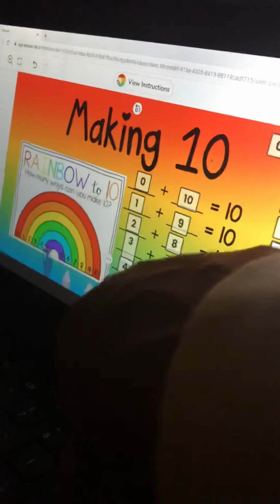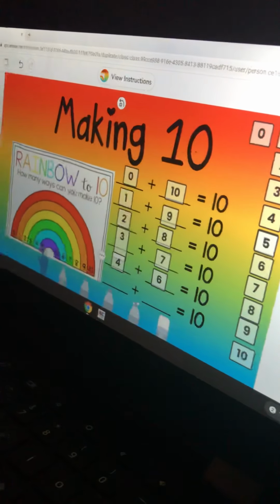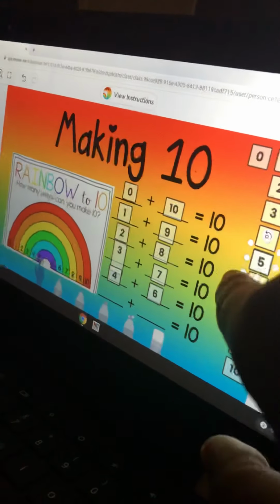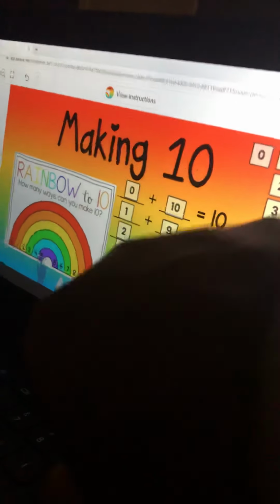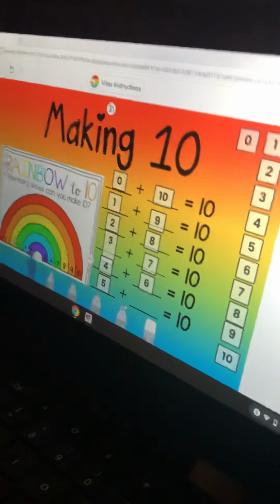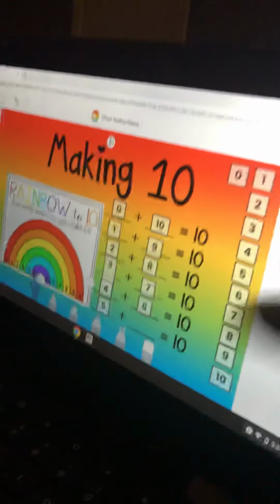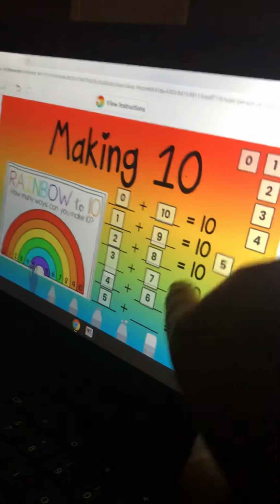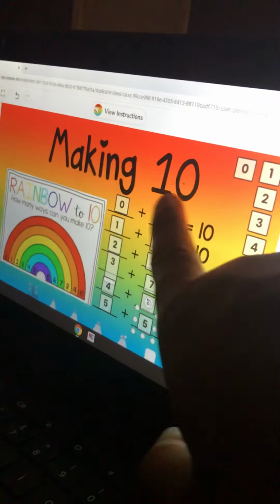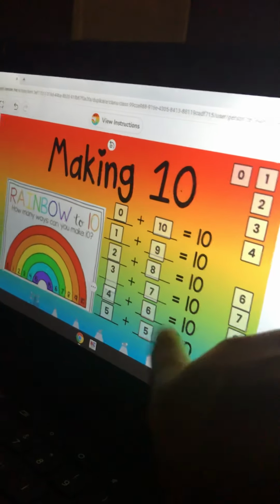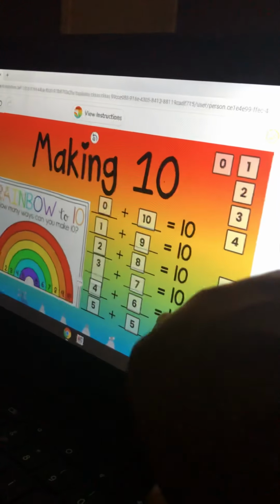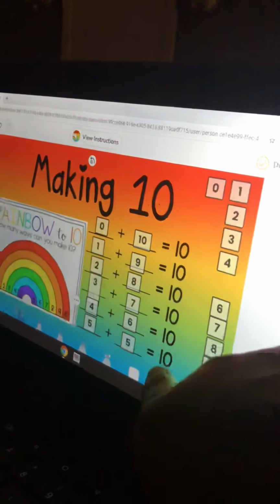So what's going to go here? 5. You're so smart. And what number is going to go here? I know you can do this one all by yourself. 5. Awesome. So all of these is the way to make 10. Look, all of these equal 10. 10, 10, 10, 10, 10, 10. All of these equals 10.